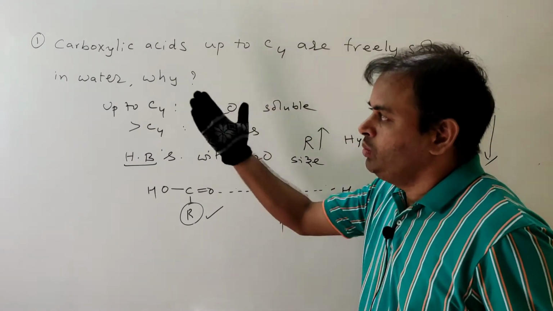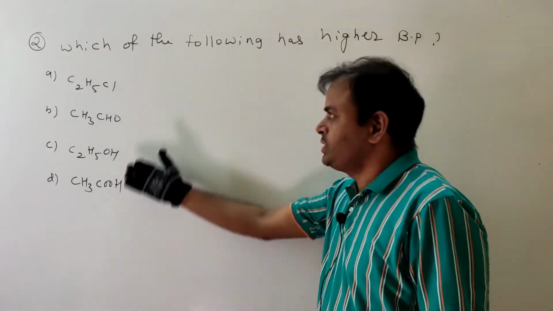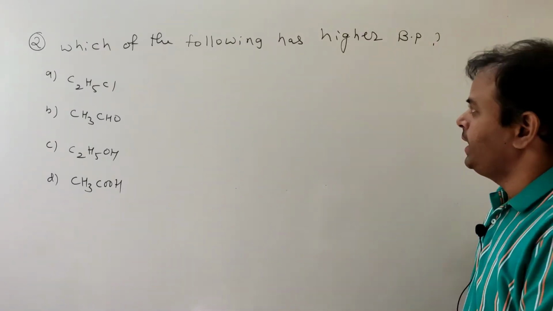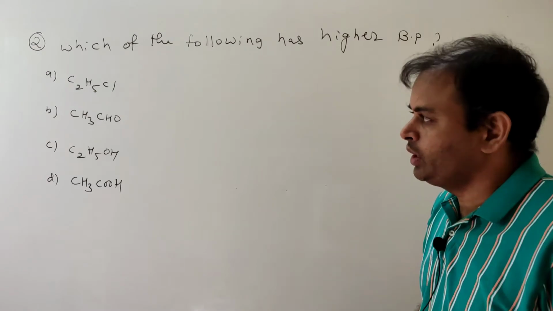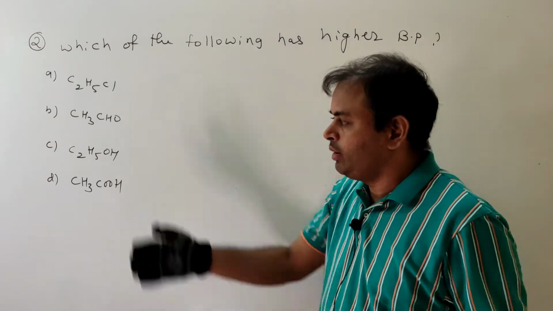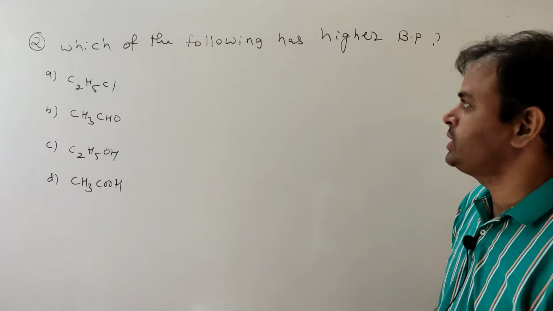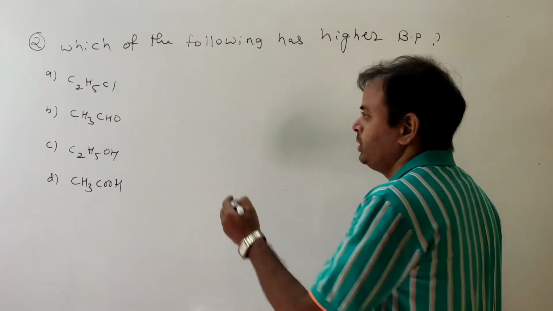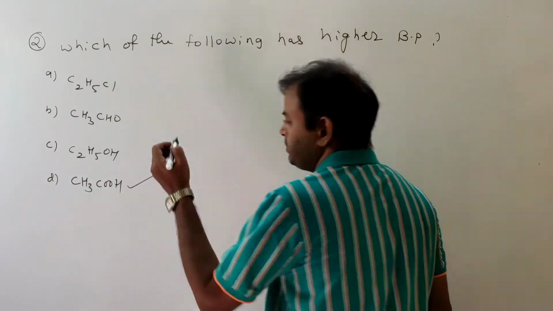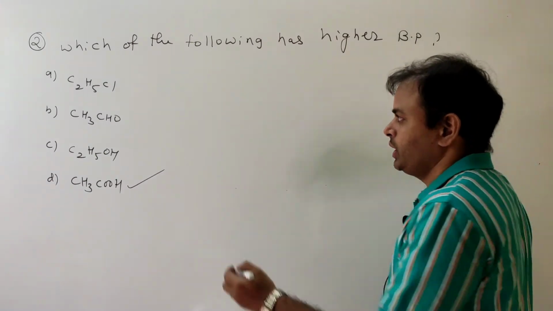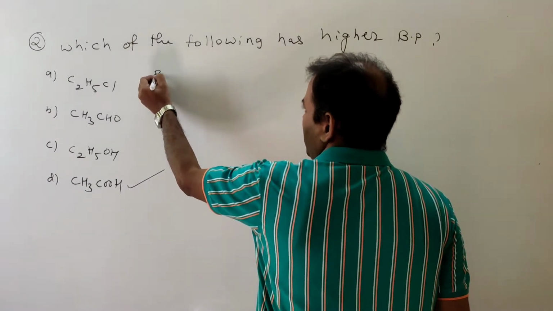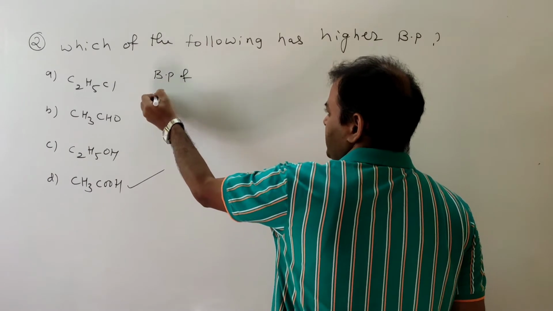Next, move on to the second question. Which of the following has higher boiling point: alkyl halide, aldehyde, alcohol and carboxylic acid? So it should be option D, carboxylic acids. Boiling point of carboxylic acid.